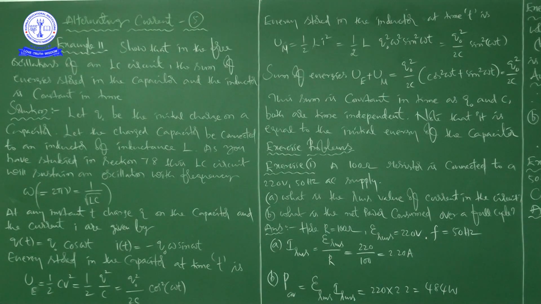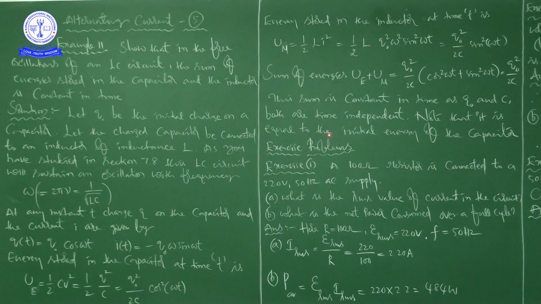Now this sum is constant in time, as Q naught and C are time independent. Q naught is the initial charge on a capacitor, which doesn't vary with time, and C is the capacitance. Both are time independent. So that is what I told you at the start: to show that the sum of energy stored in the capacitor and inductor is time independent, the sum is constant in time as Q naught and C both are time independent.